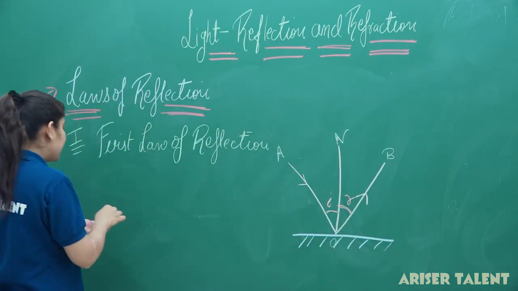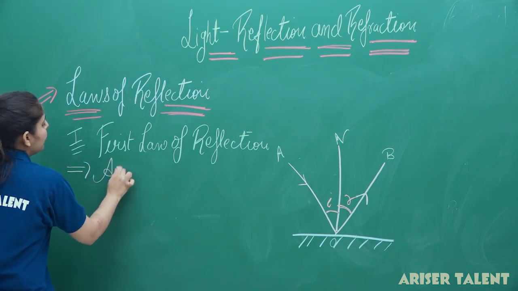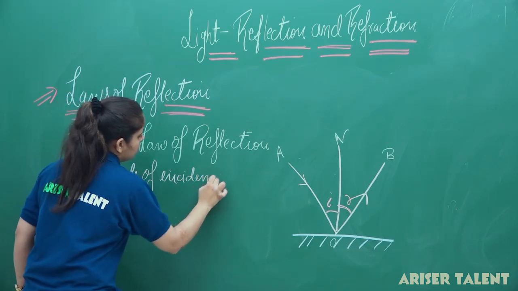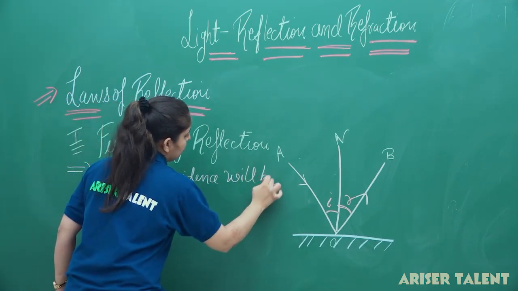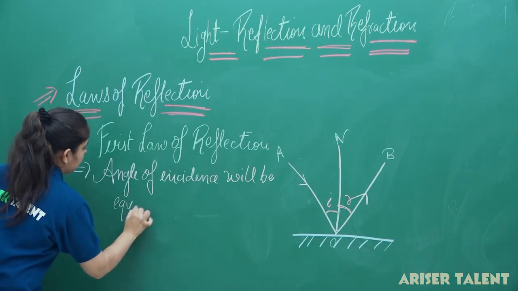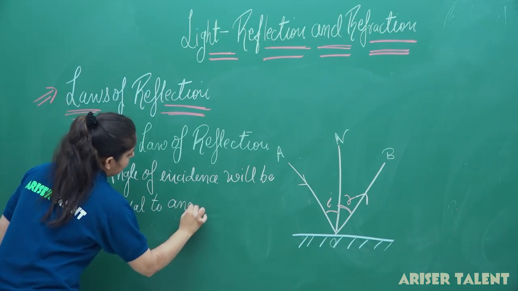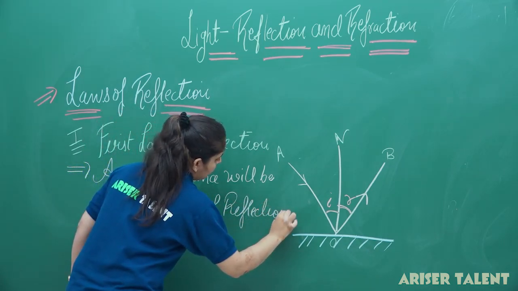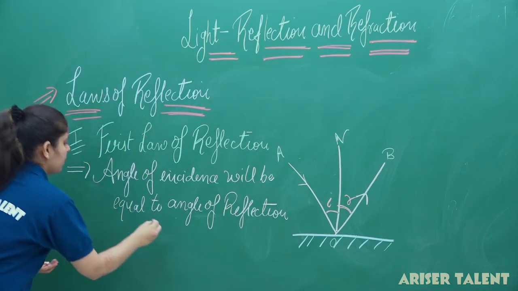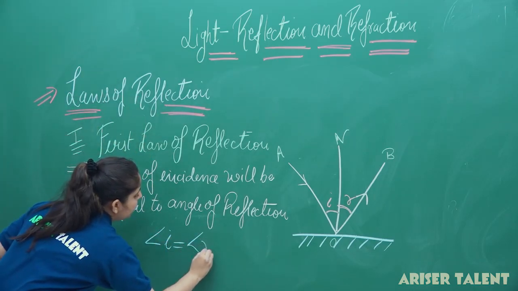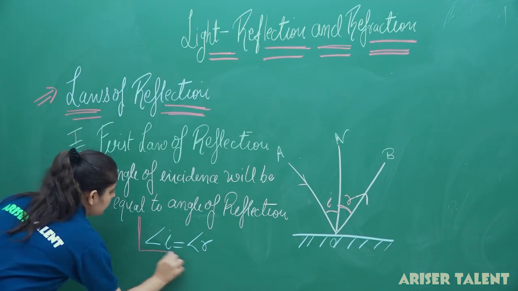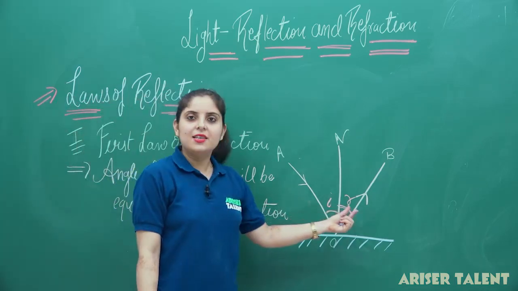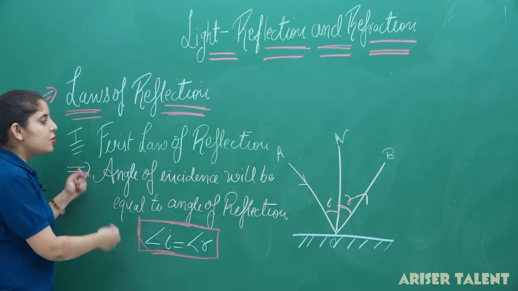So the first law states that the angle of incidence will be equal to the angle of reflection. Angle i will be equal to angle r. This is our angle of incidence and this is our angle of reflection. So this will be our first law of reflection.